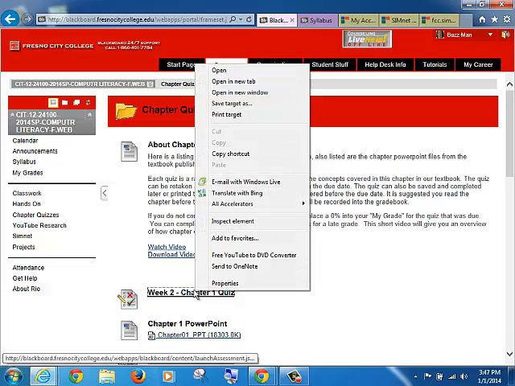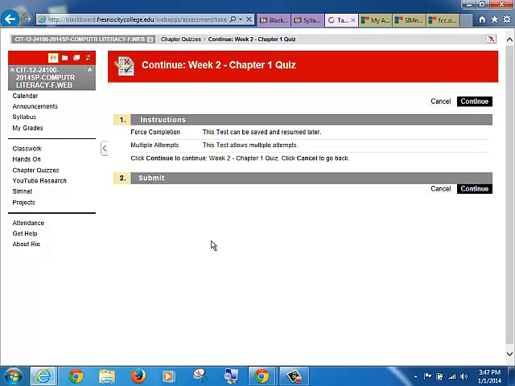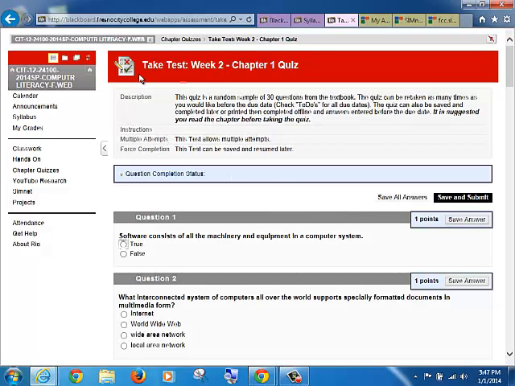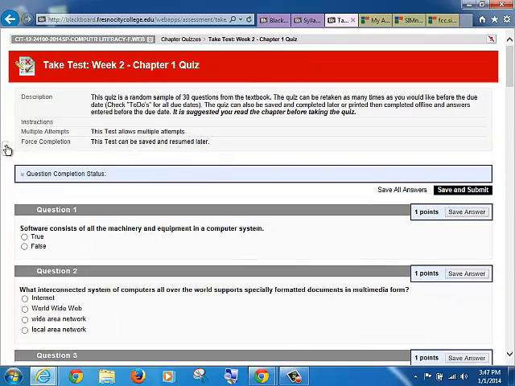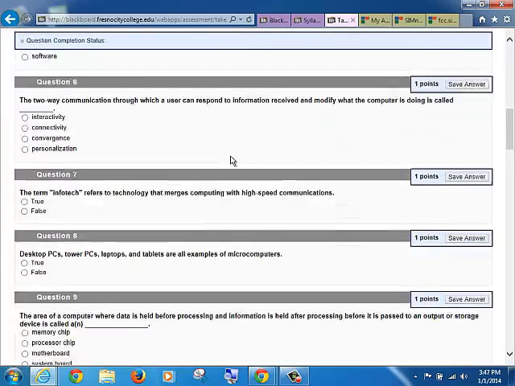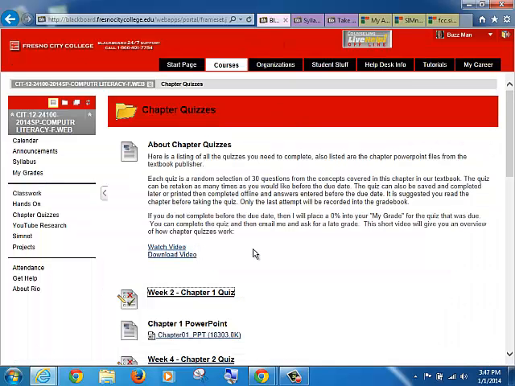One other thing I want to say about quizzes. The other thing you can do with quizzes, I'm going to open this in a new tab, okay, is you can also print these quizzes out. So the reason I opened it in a new tab is that if I now go to print, it will actually only give me, and actually I can even do it further, I can actually take this away so it gives me only the questions, and then I could print them out, or I could put them in a document and take it with me, answer the questions offline, and then come back and submit them to Blackboard. Okay, so that is another way that if you have time that you're sitting and waiting and you want to work on something for this class, that is a way that you could do that.